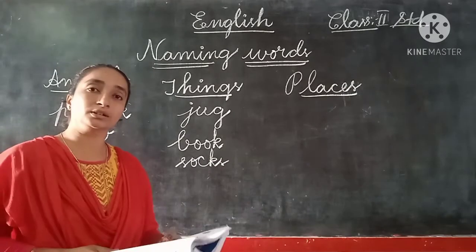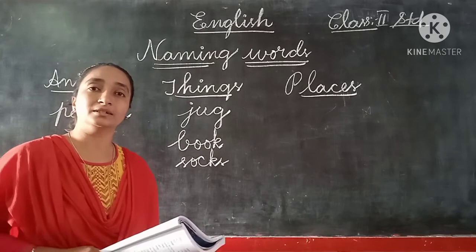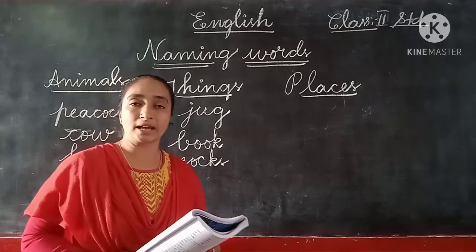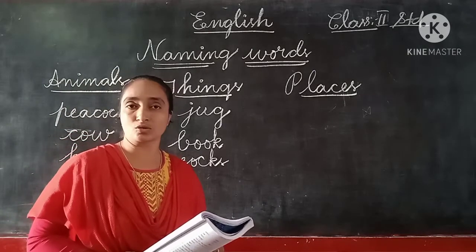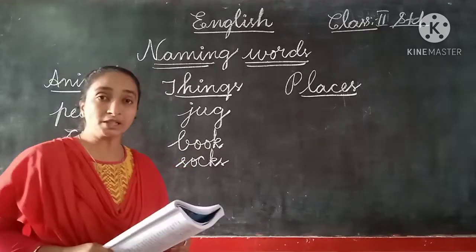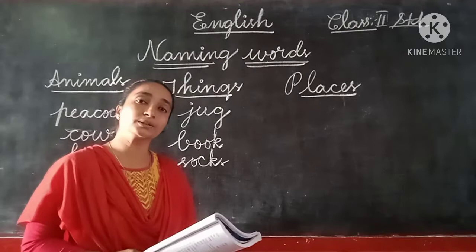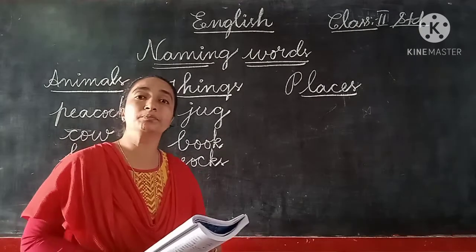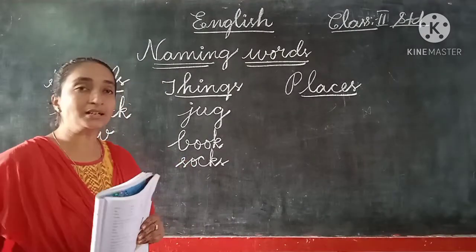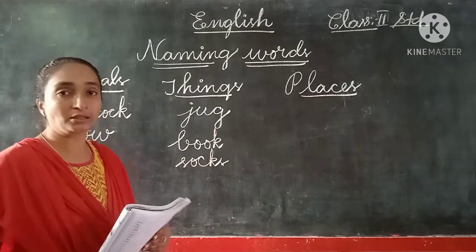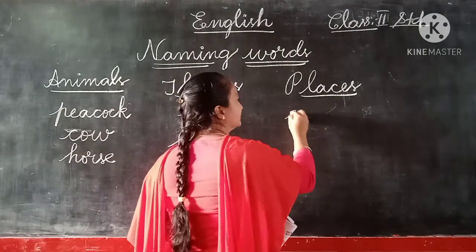Now, school. School is not an animal, not a bird. Is school a thing, children? No. So what do we have to write here? School is a place. So in the third column you should write school.